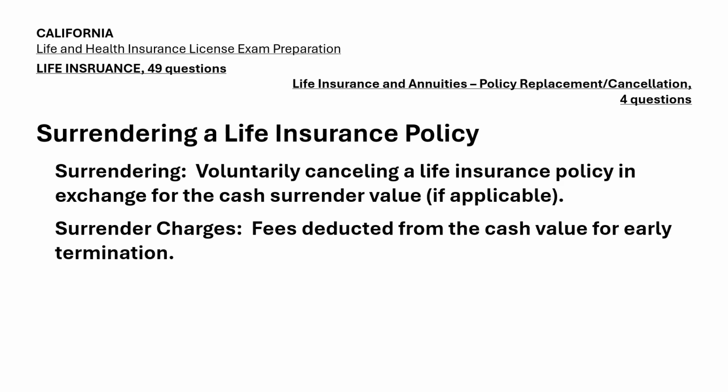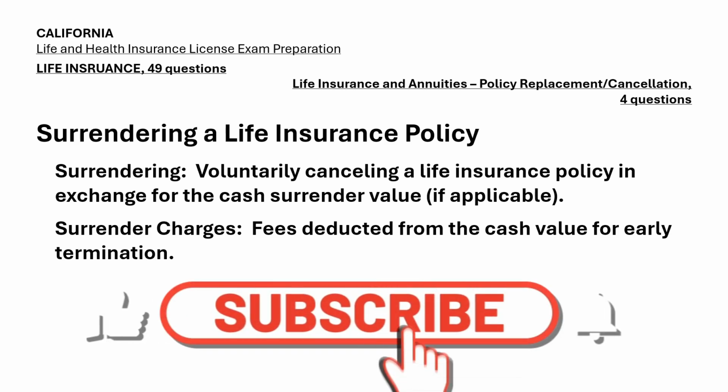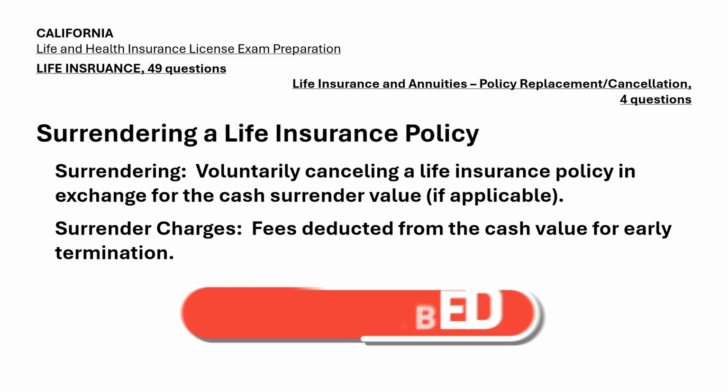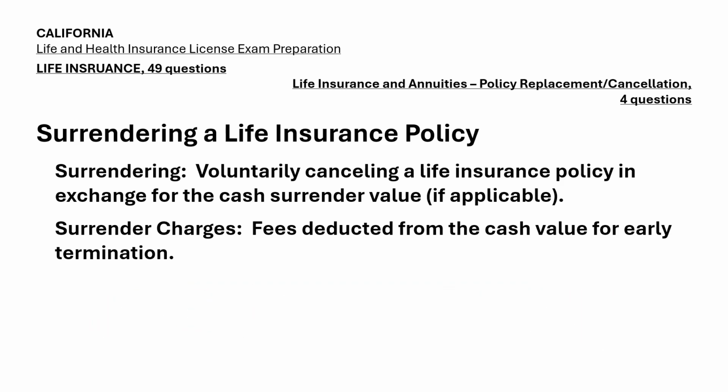For permanent life insurance policies, the policyholder receives the cash surrender value, which is the accumulated cash value minus any surrender charges or outstanding loans. These charges are typically imposed if the policy is cancelled within the first few years. While surrendering a policy may seem like a quick way to access cash, it comes with significant downsides, including losing the death benefit and paying surrender fees. As agents, you should help clients explore alternatives to surrendering, such as reducing coverage or borrowing against the cash value.